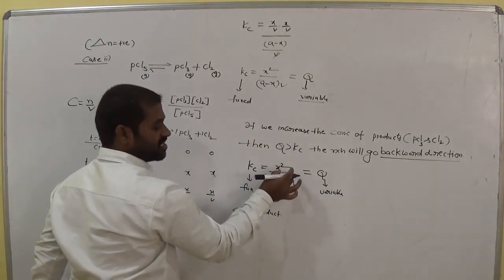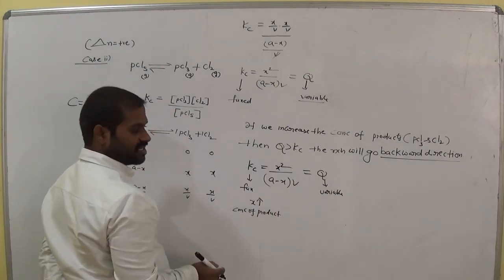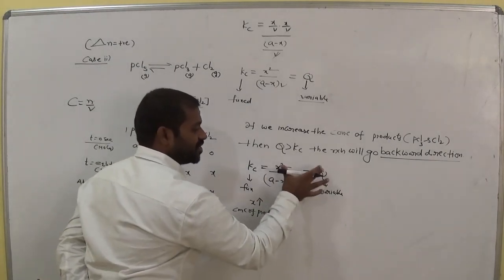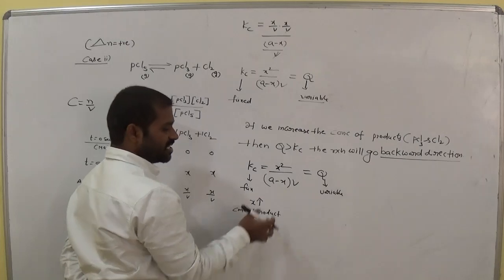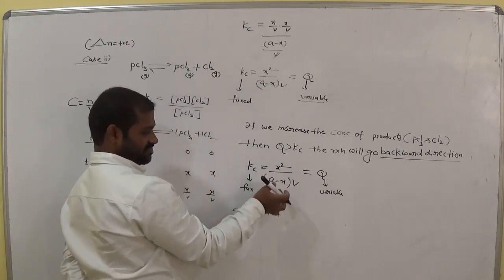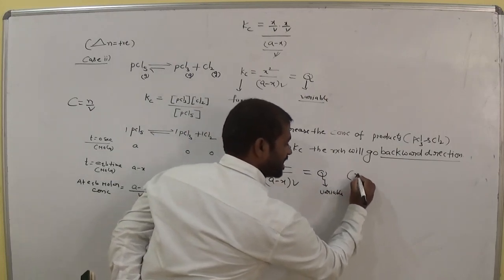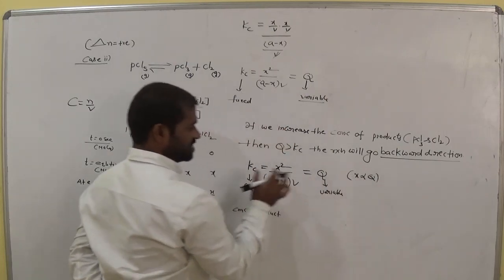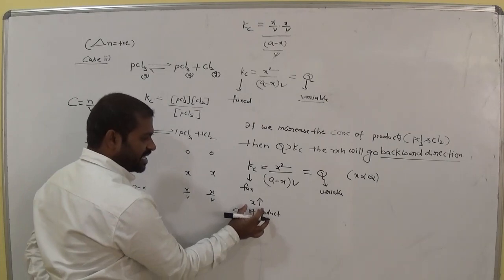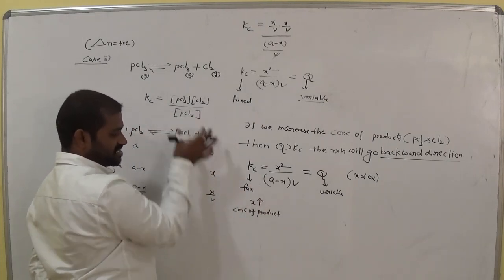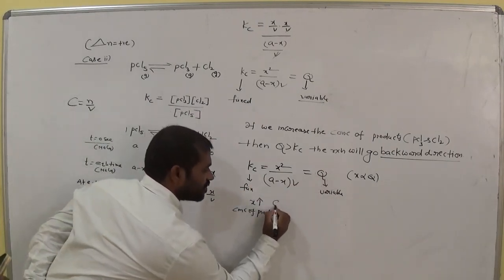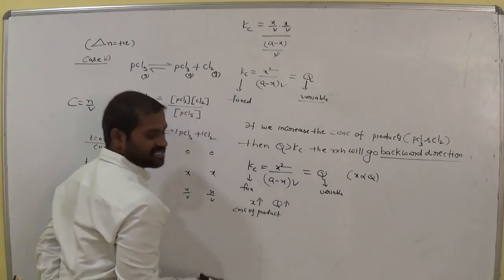So what about Q? X and Q are in directly proportional relation or not? X square by this value. X is directly proportional to Q in this equation. So if you increase the concentration of products, the Q value also increases.